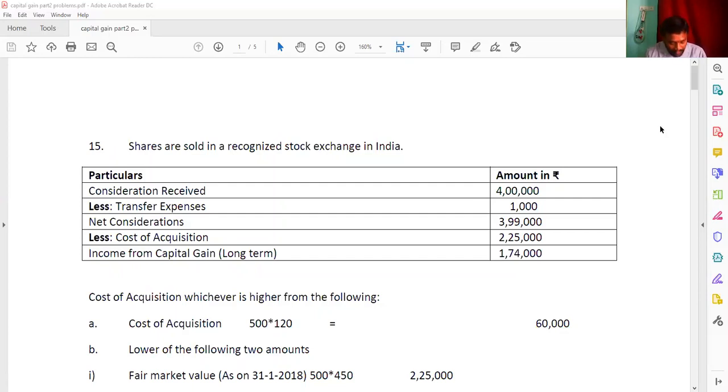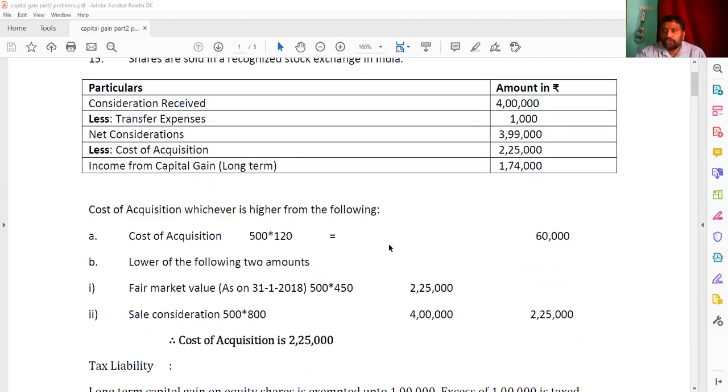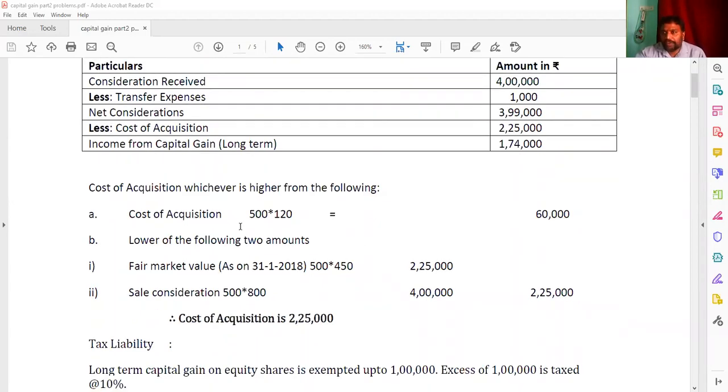So here we need to calculate the indexed cost of acquisition in 2 steps. Why? Because, see on the screen, the shares are sold in a recognized stock exchange in India. So the consideration received is 4 lakhs and the transfer expenses is 1000. Then you're getting the net consideration as 3,99,000. To calculate the cost of acquisition, you have to make 2 steps, whichever is higher from the following. Here the cost of acquisition is given: 500 at the rate of 120, then you are going to get 60,000. And another step, you are going to make here the lower of the following 2 amounts.